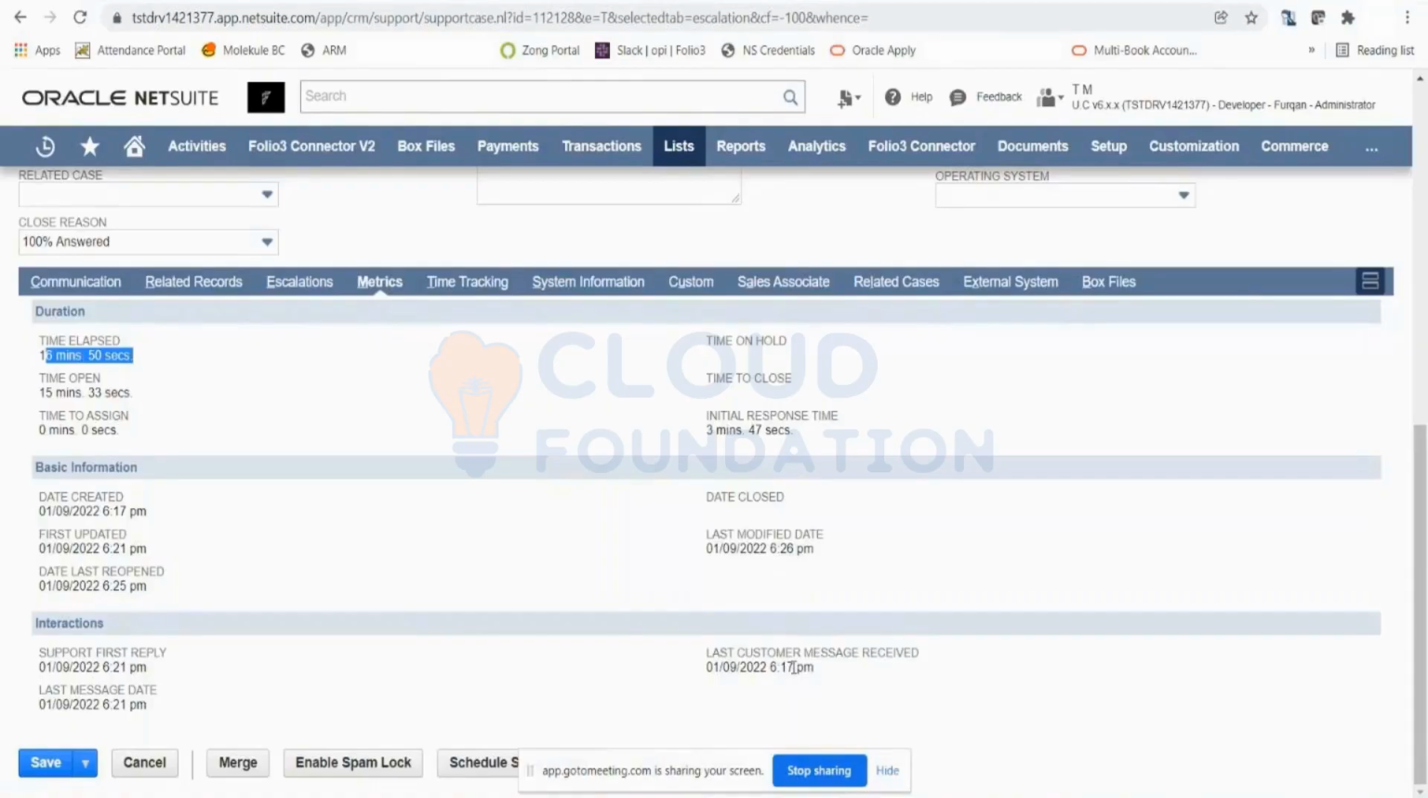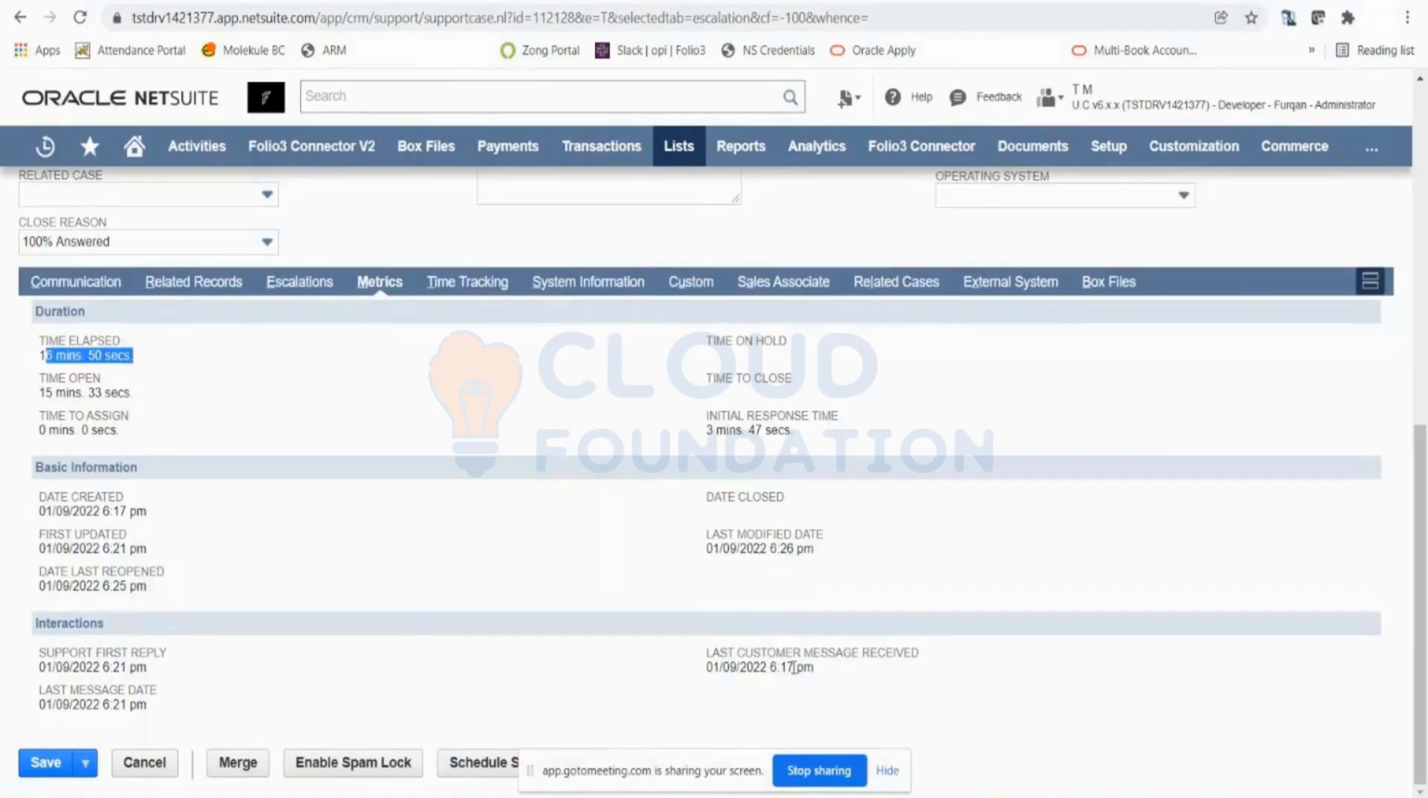And based on this, you can get all your KPIs. Let's say you want to see what is the average lead time a case is open in your organization, or a ticket is open in your organization. You can have that information. Let's say the management has established that whenever a case is generated, there should be a minimum of 10 minutes of lead response time from the support team.